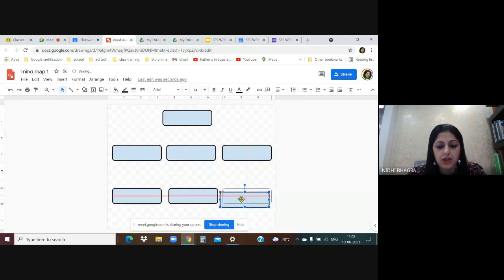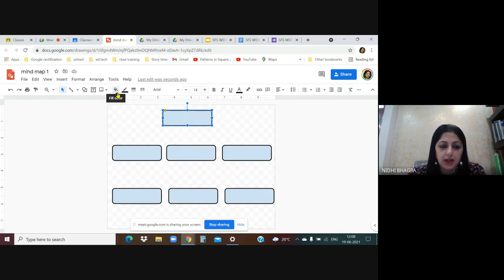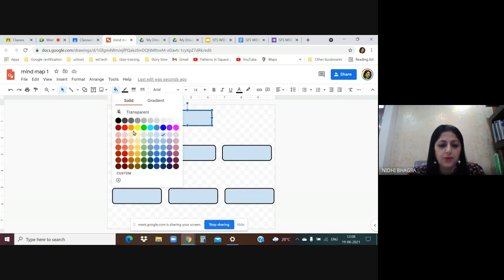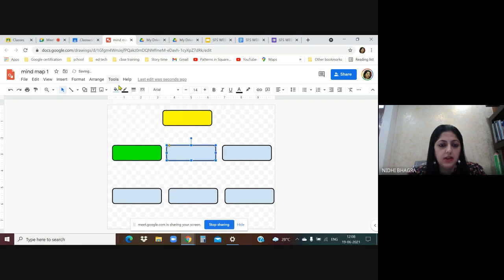You can even select the shape and you can even make it colorful by using the bucket tool. It says fill color. Please look at this option, fill color. As I click on this fill color, you can choose different colors for the shapes.